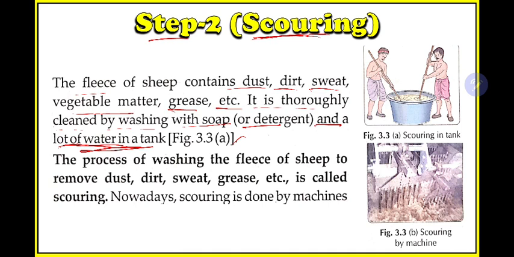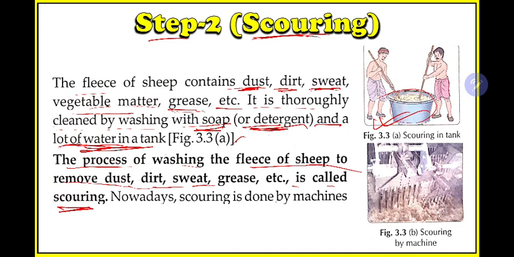So in this step of scouring, they are cleaning the dust, dirt, sweat, vegetable matter, and grease, whatever is there in the body hair. They clean it thoroughly by washing with soap or detergent, you know soap or detergent, and with a lot of water in a tank. See this, they are washing the body hair. The process of washing the fleece of sheep to remove dust, dirt, sweat, grease, etc. is called scouring.